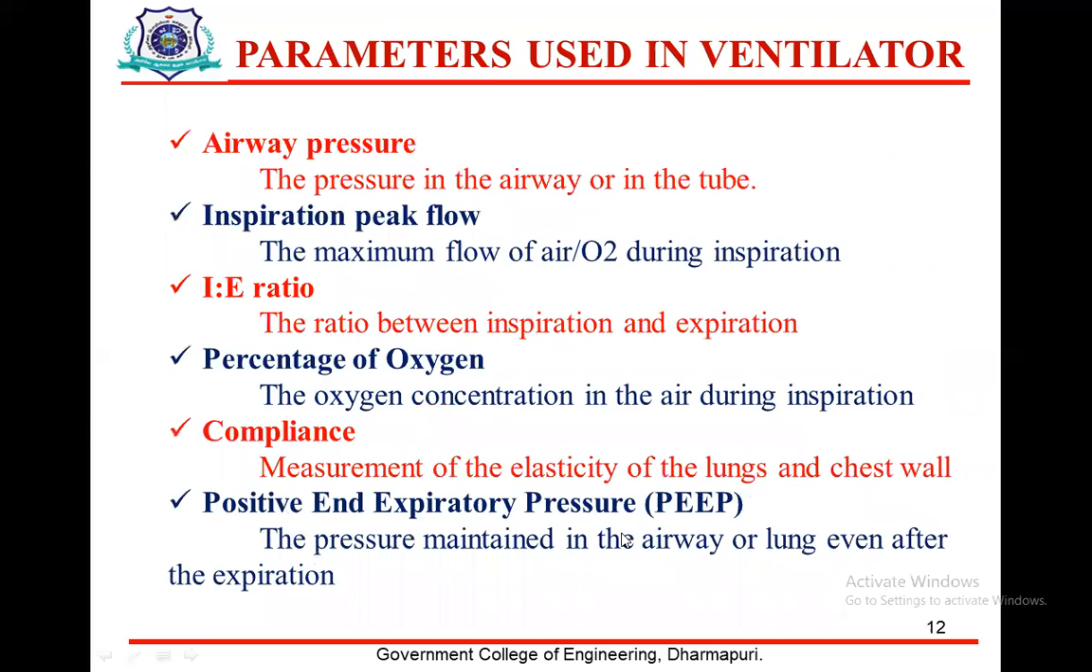Airway pressure: the pressure in the airway or in the tube. Inspiration peak flow: the maximum flow of air during inspiration. I:E ratio: the ratio between inspiration and expiration. Percentage of oxygen: the oxygen concentration in the air during inspiration. Compliance: the measurement of the elasticity of the lungs and chest wall. Positive end-expiratory pressure: the pressure maintained in the airway and lungs even after expiration.